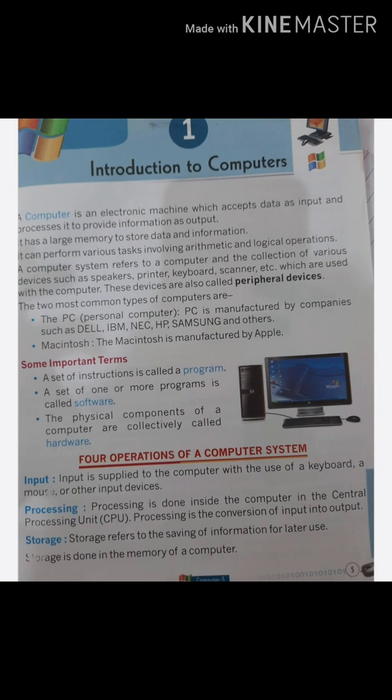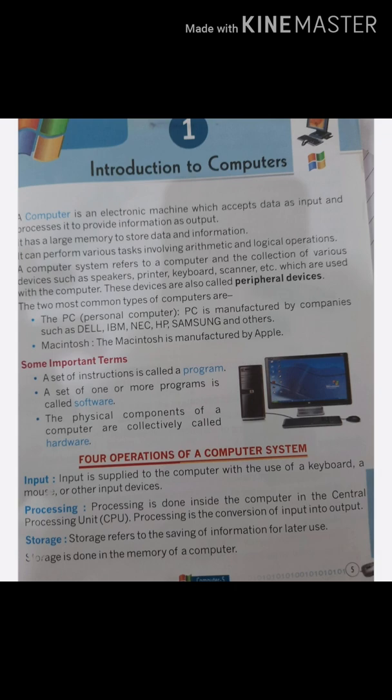Storage refers to the saving of information for later use. Means you have to store for further usage. Storage is done in the memory of a computer. Then output is the result produced by a computer. Output may be viewed on a monitor screen, heard through the speaker, printed through printer on paper or stored in the memory for later use.